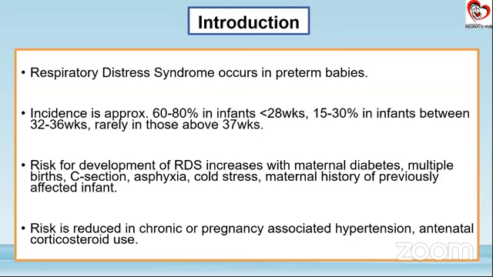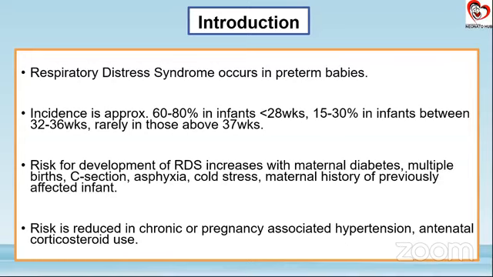Normal vaginal delivery is found to be protective against RDS, at least in the near term, like late preterm babies. Birth asphyxia and any cold stress can actually worsen the RDS in a previously affected infant as well. The risk is low in pregnancies with hypertension, that is, PIH actually causes a reduced risk for RDS. The most important and research-proven thing is the use of antenatal corticosteroid.